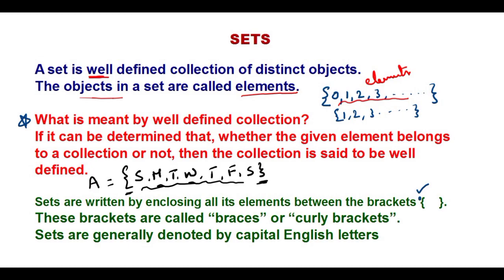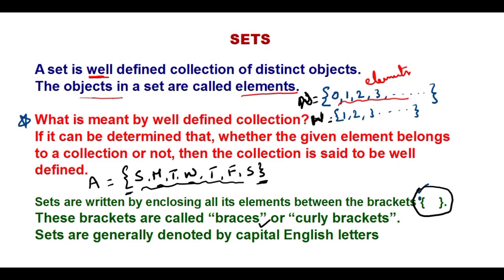Sets are written by enclosing all their elements between brackets. What type of brackets? Curly brackets, like this. These brackets are called braces or curly brackets, and in some cases we also call them flower brackets. Sets are generally denoted by capital English letters, like capital N, set of natural numbers, and capital W, set of whole numbers. So this is all about sets.